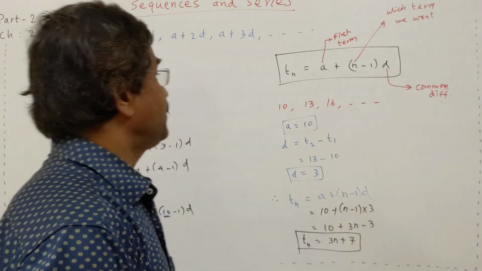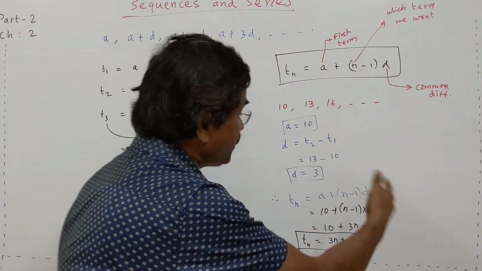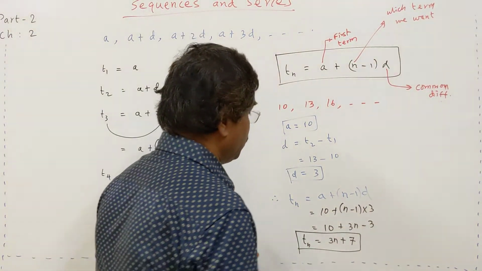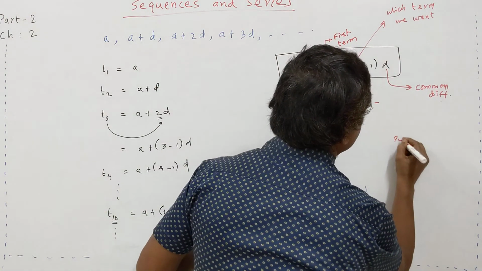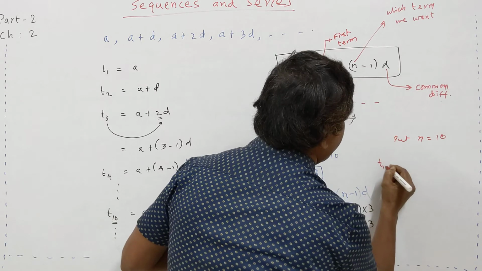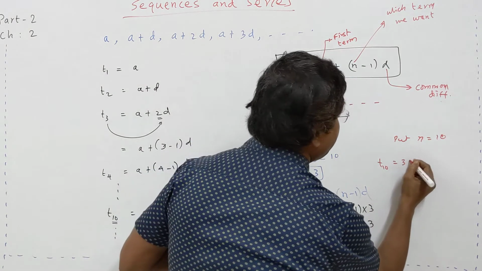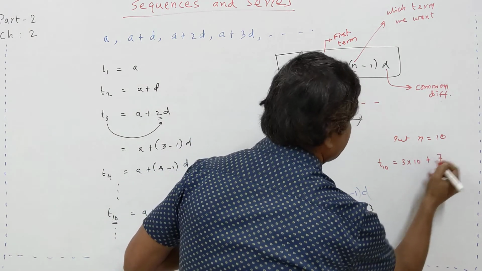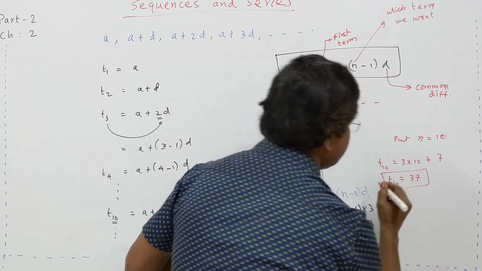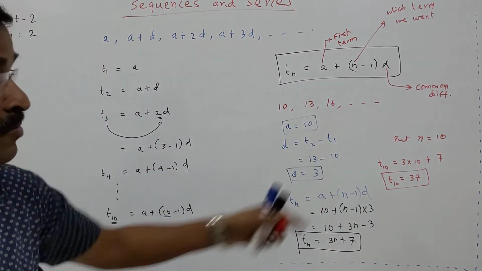Here itself we can write. And if you want any term, suppose I want the 10th term, put n equal to 10 in this formula. You will get T10 equal to 3 into 10 plus 7, that is equal to 37. T10 equal to 37. This is a way we can find a particular term.